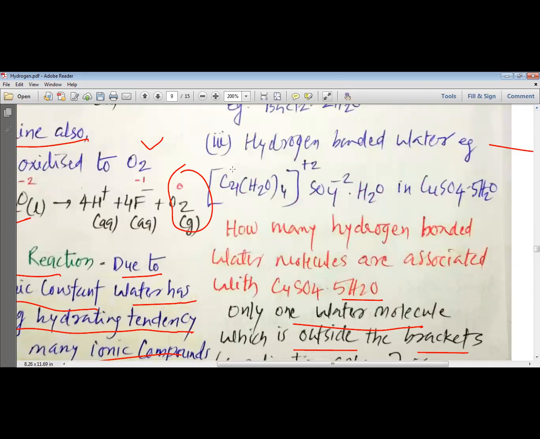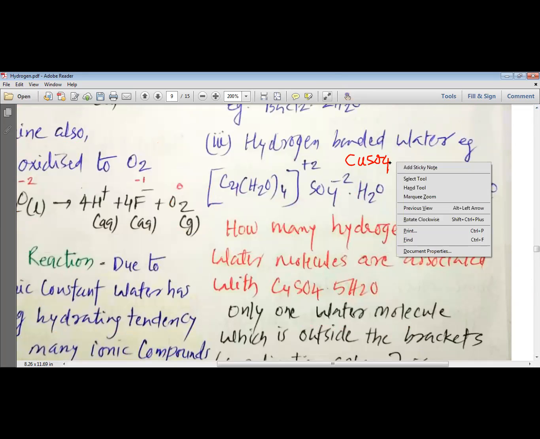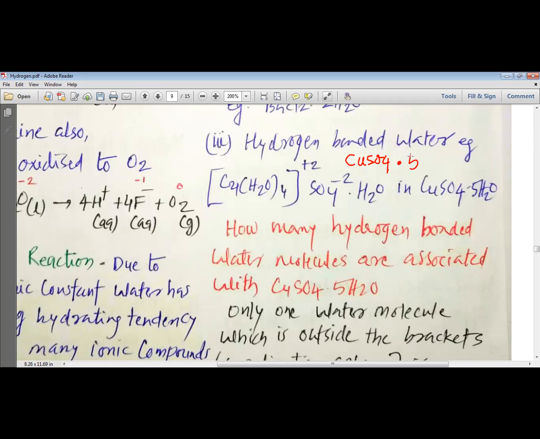When you look at the structure of CuSO4·5H2O, out of these 5 water molecules, one water molecule is here, whereas four water molecules are inside the bracket. So we are talking about this one water molecule.